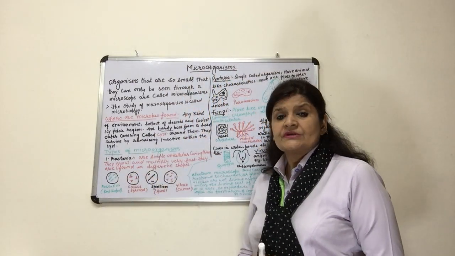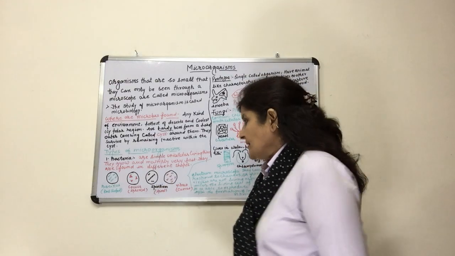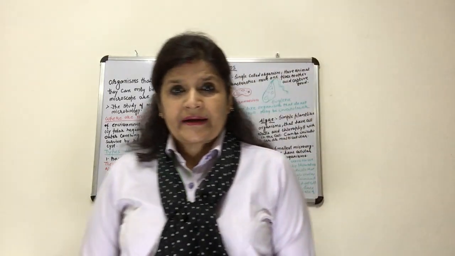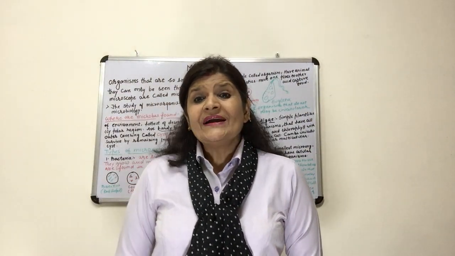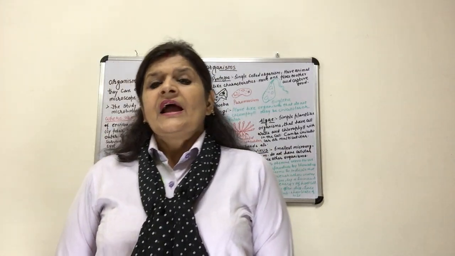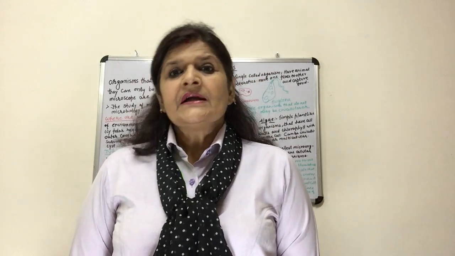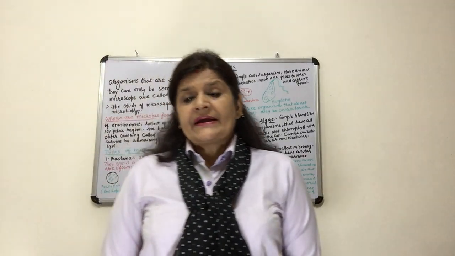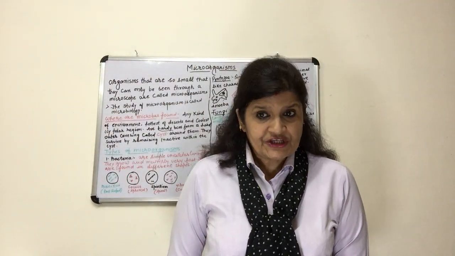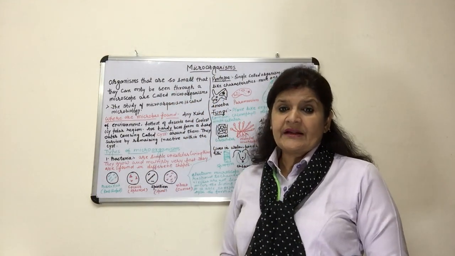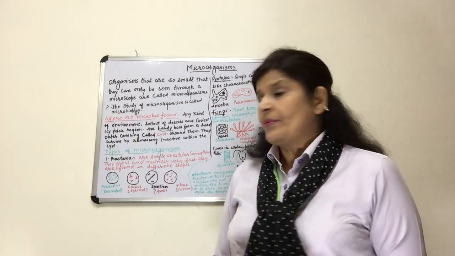Now coming to the types of microorganisms. The first type of microorganism is bacteria. These are the oldest organisms. They are unicellular and exist everywhere, whether in air, water, soil, or in the bodies of living organisms, and they are found in different shapes. Bacteria you can see through the microscope also.